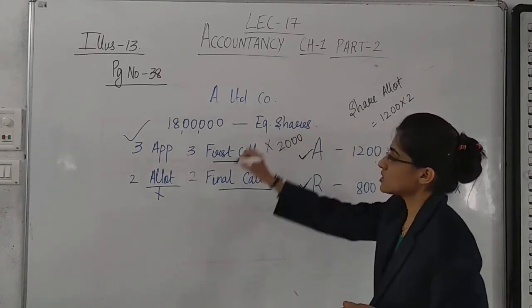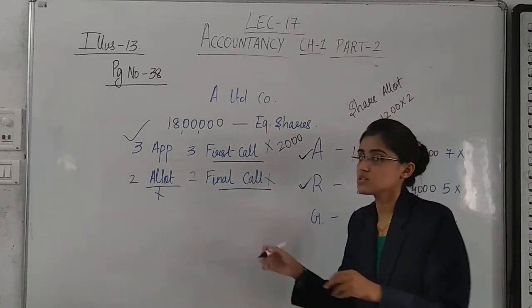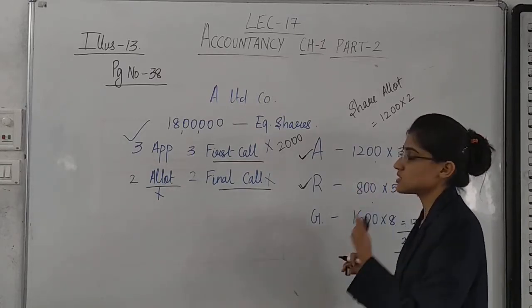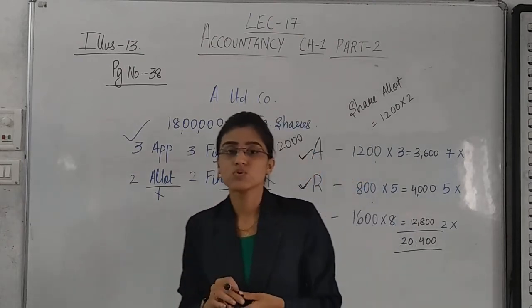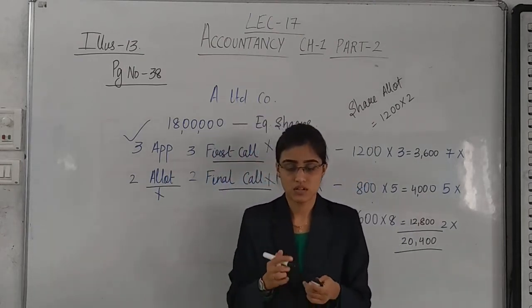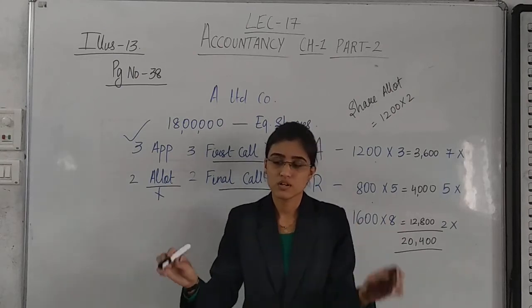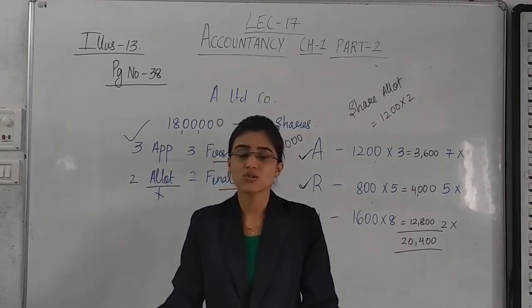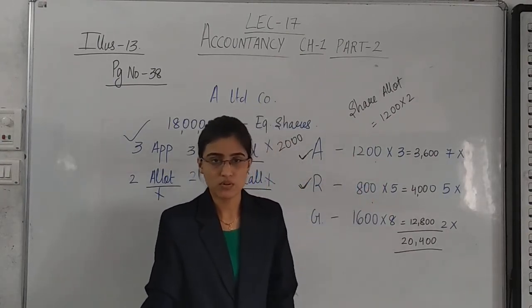2000 into 3, 6. Finally, the final call is not received from 3 of them. So the final call is not received on 3600 shares. So 3600 into 2 gives you 7200. And this is the journal entry for forfeiture of shares. Yes? We have forfeited the shares of three of them for non-payment of the respective amount.